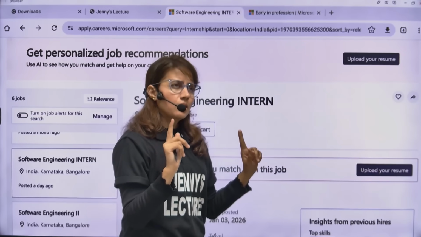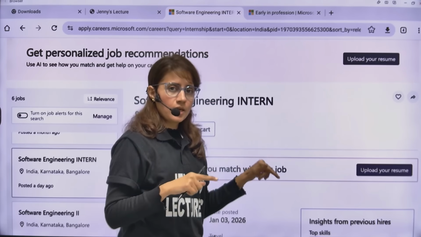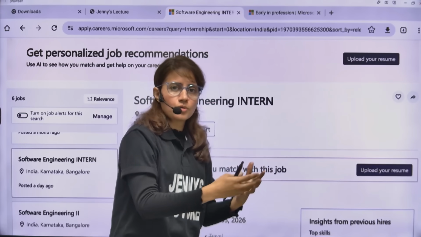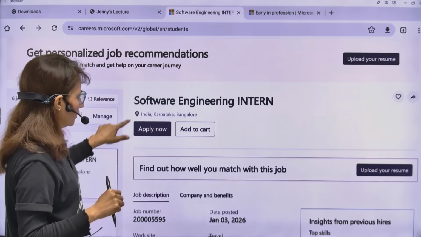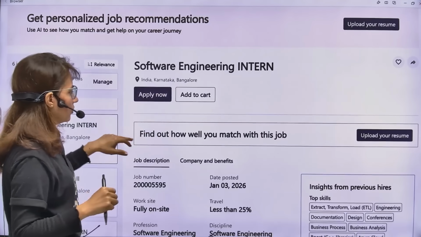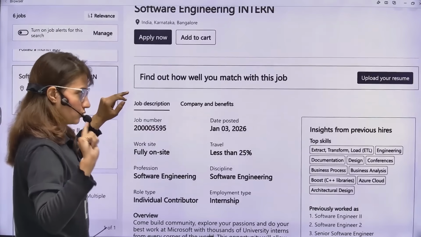How to apply? What is the application process? Eligibility criteria, and everything, I'll tell you in this video, and the resources also, like how you should prepare for this. So that's the software engineering intern role. The location is Bangalore, Karnataka. It's on-site, it's not online.